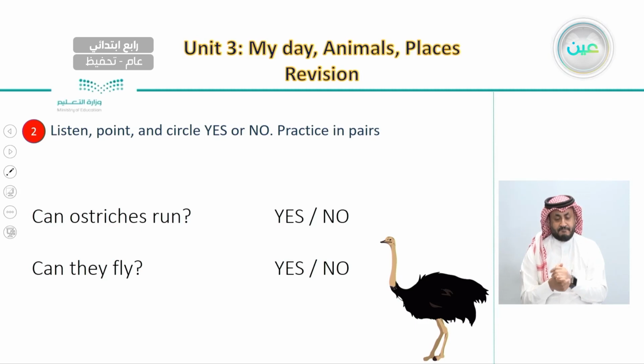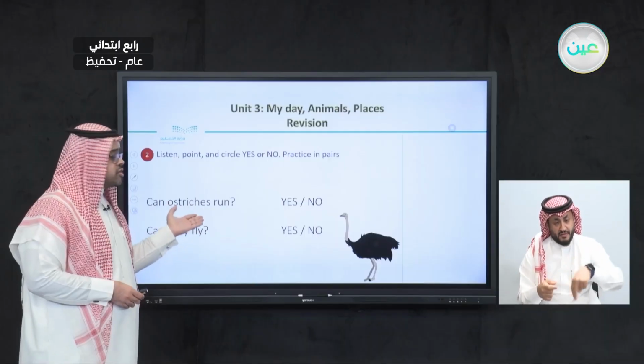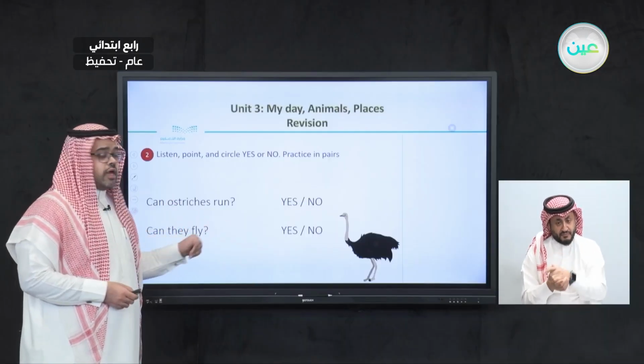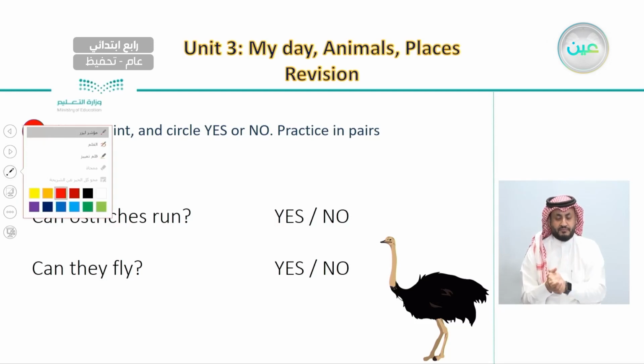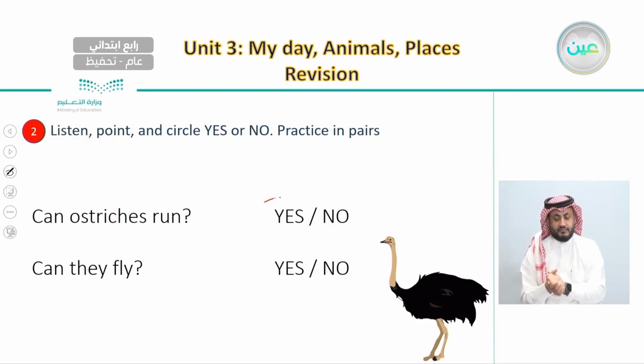For example, when we answer this question, we circle the answer, whether yes or no. So, for example, we said, can ostriches run? The answer was yes. So we go here and we circle the answer yes. And can they fly? The answer was no. So we go here and we circle no.